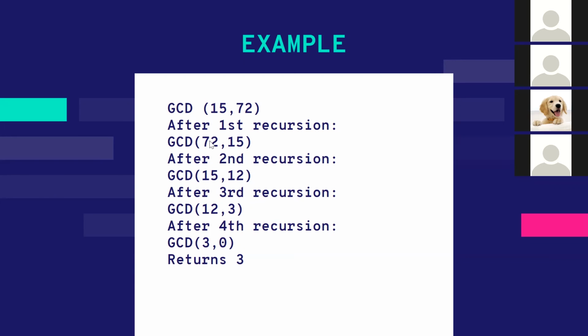Okay, and B goes over here, that is 72 and 15. In the second recursion, it will find out 72 mod 15, and that is 12, and 15 goes here, right? And then 15 mod 12 will be 3, and 12 comes here. Then 12 mod 3 will finally be 0, and whatever is left here, that is 3, is your GCD.